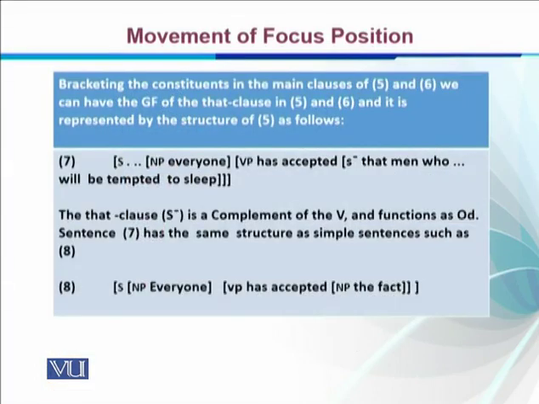So bracketing the constituents can tell us that the subject NP is everyone, we have the VP which is has accepted, and that men, and we have the embedded sentence S bar, and who will be tempted is modifying the men. That clause, S bar, is a complement to the verb and functions as direct object. So we can have the active of the same sentence, everyone has accepted the fact. So the fact has been put in the place of the S bar, that men who will be tempted to sleep.